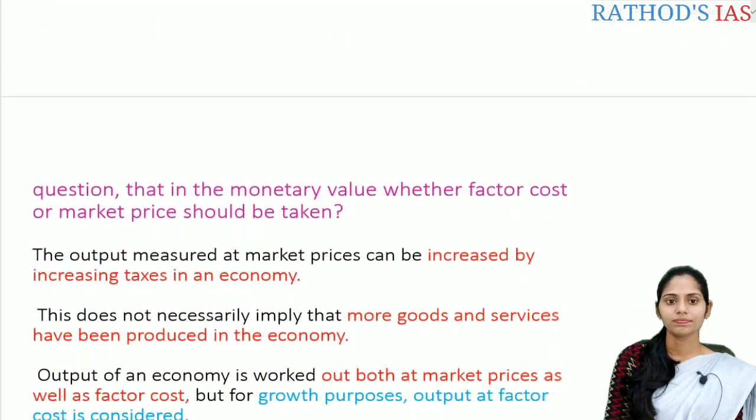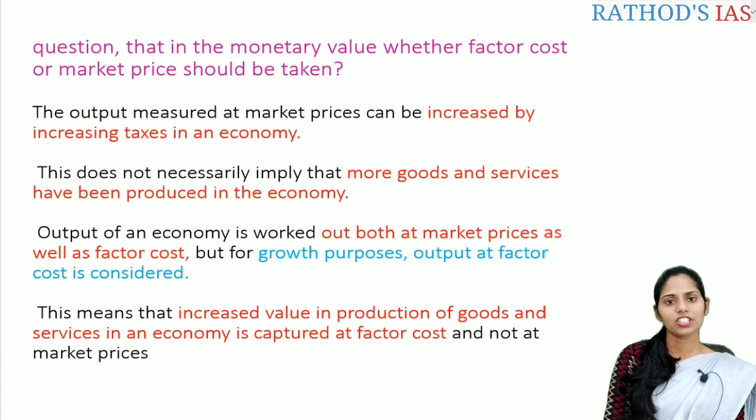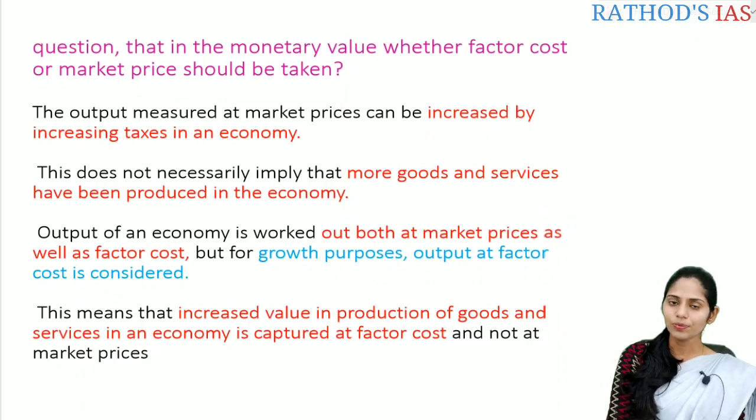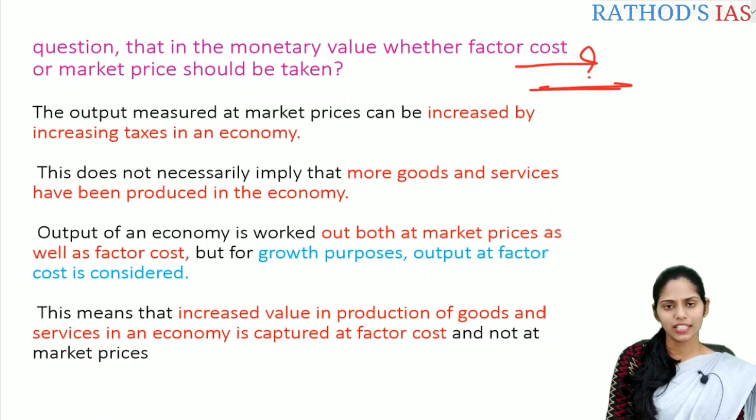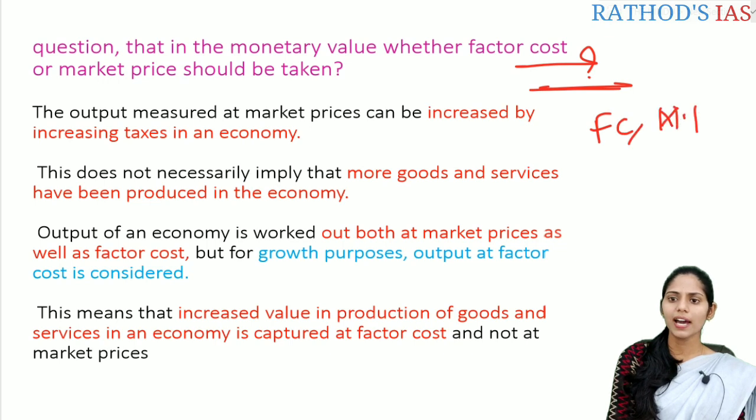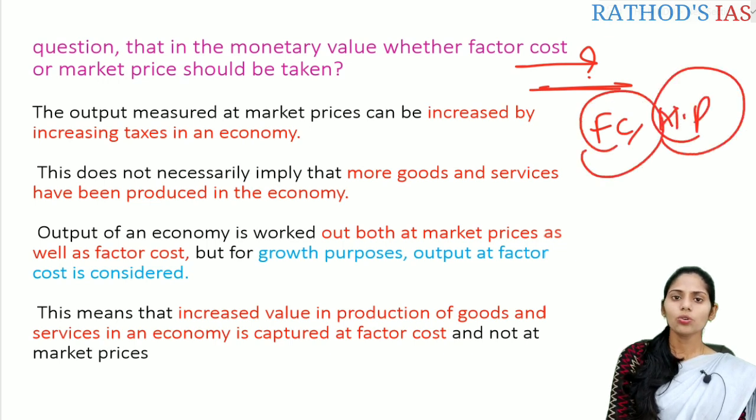Okay, let's move further. I have a question for you. Whenever you are talking about the monetary value, do we take into account either factor cost or market price? This is the question every student will get, correct? I said factor cost is different from market price, so which is taken into account?